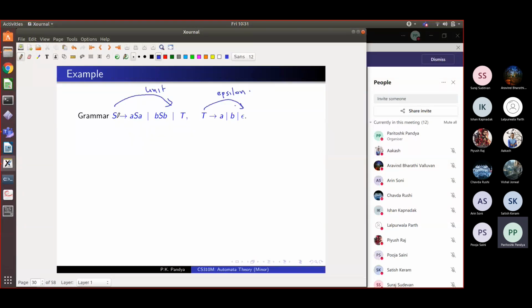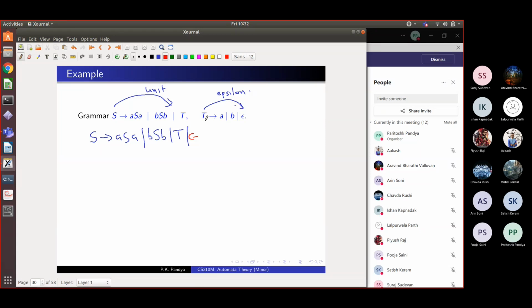Here I have got a rule S goes to T. So I can erase this T and make it go directly to epsilon. So what I'm going to do is, apart from the old rules which are there, A S A, B S B, which remain, B and T, I will add an extra rule. So I will write this in red. I can directly make S go to epsilon by the first rule. Okay.